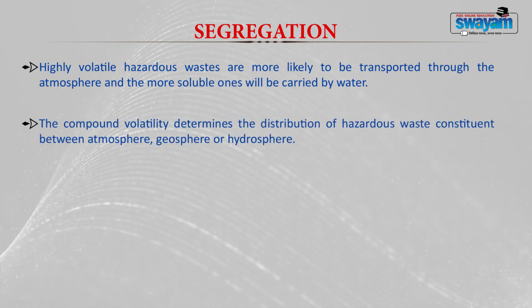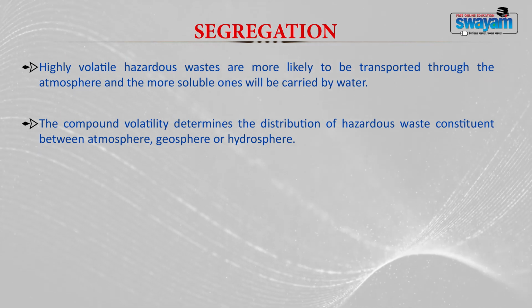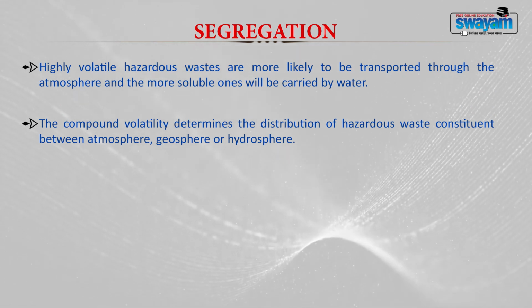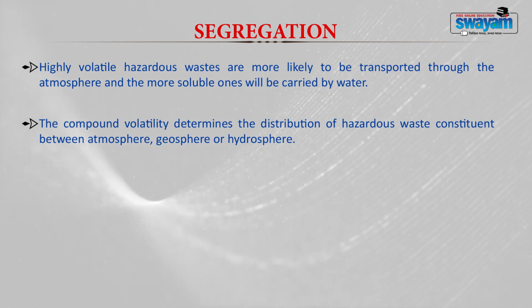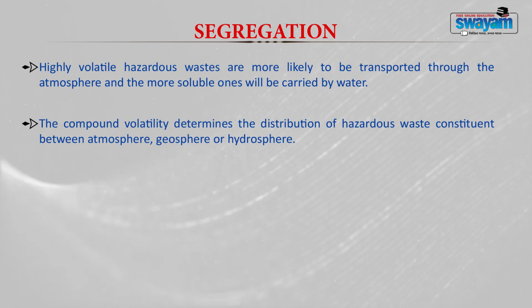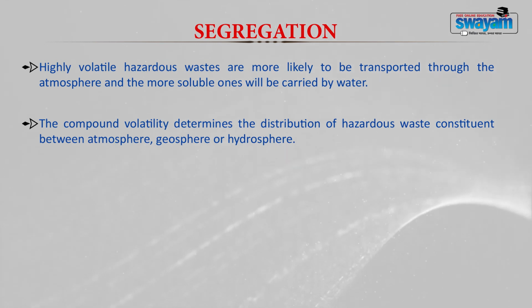The compound's volatility will generally determine the distribution of hazardous waste constituents between the different spheres, like the atmosphere, geosphere or hydrosphere. So the entry of these hazardous wastes into the different matrices depends upon the nature or characteristics of the hazardous material.